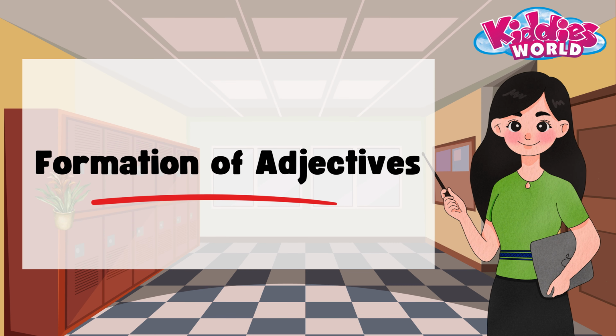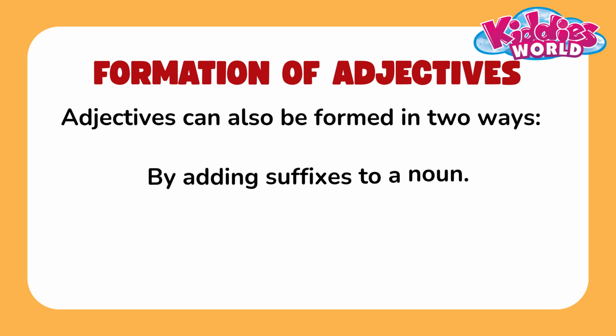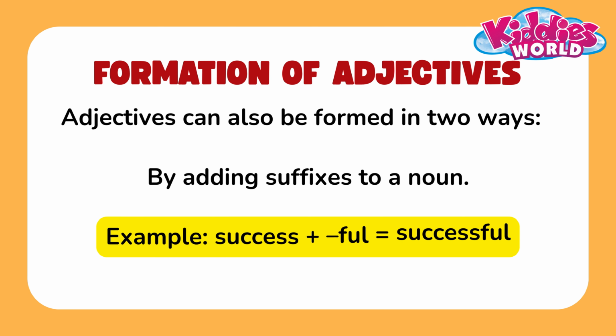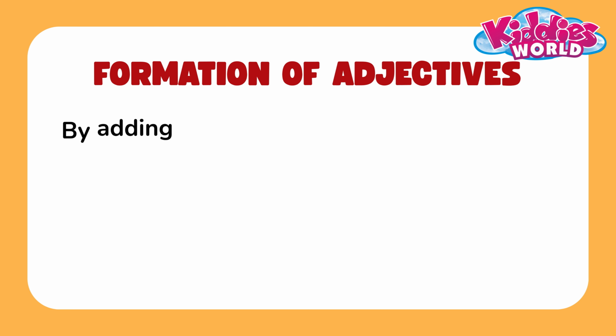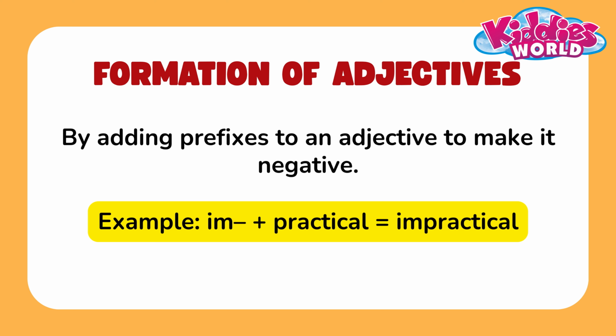Formation of adjectives. Adjectives can also be formed in two ways, by adding suffixes to a noun. Example, success plus ful equals successful. By adding prefixes to an adjective to make it negative. Example, im plus practical equals impractical.